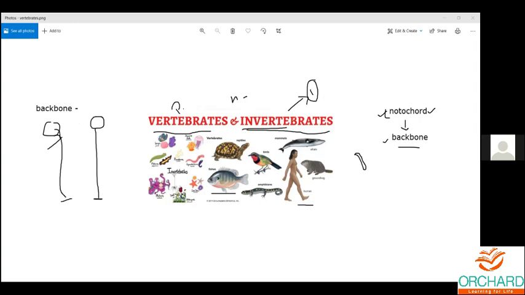Are you clear with this? Yes, backbone or spinal cord. The spinal cord comprises the part from the skull till the end, which connects the lower region with the hip region.